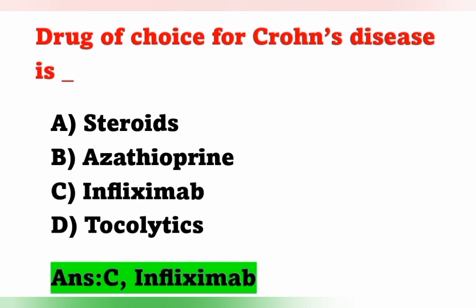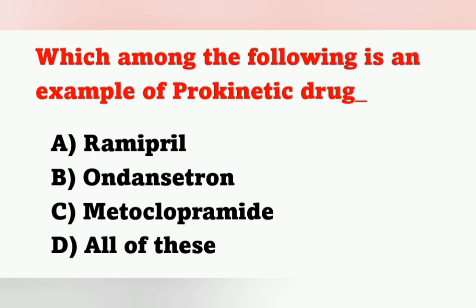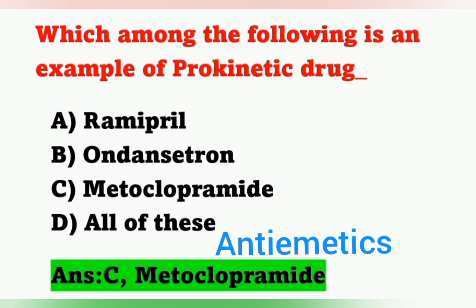And the next question, which among the following is an example of a prokinetic drug? Options: option A ramipril, option B ondansetron, option C metoclopramide, option D all of these. Prokinetic drug means the drug which has the ability to stimulate the smooth muscles. Among these, metoclopramide is an example of a prokinetic drug. Option C is the correct answer. Metoclopramide is also an example of antiemetics.